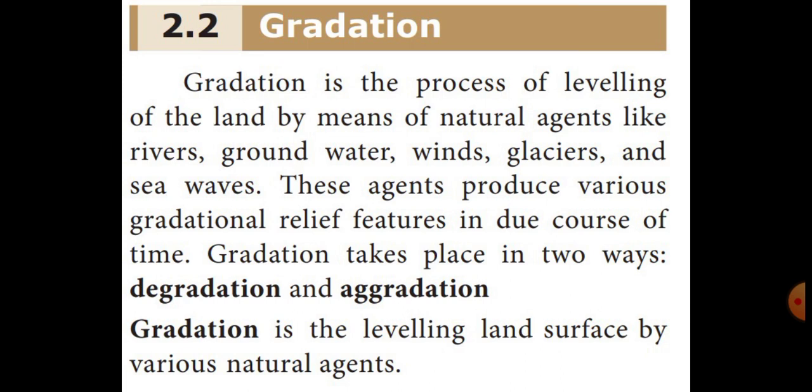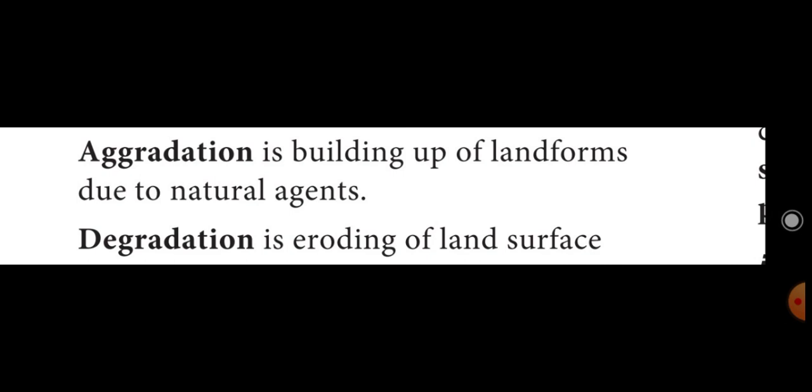Gradation is also called denudation. Denudation is the leveling, wearing down of the land surface by various natural agents. The two ways of gradation are aggradation and degradation. Aggradation is the building up of landforms due to natural agents like rivers, groundwater, winds, glaciers and sea waves. The landform is built up.